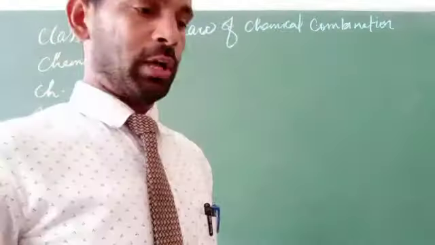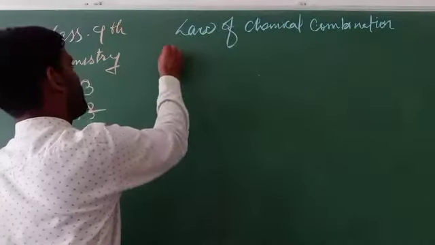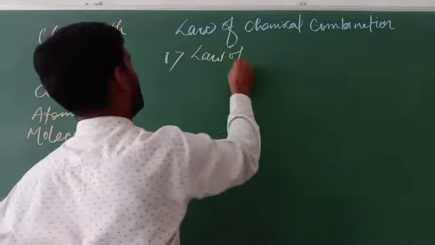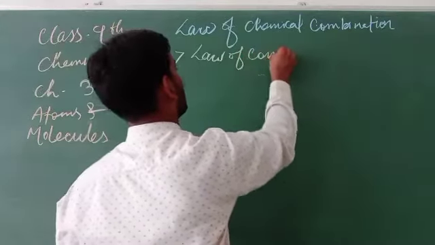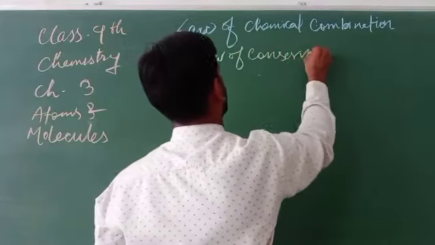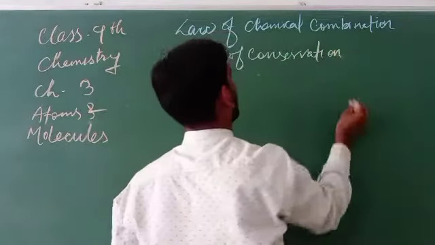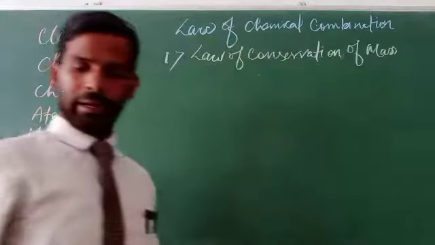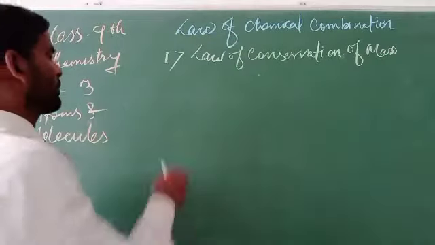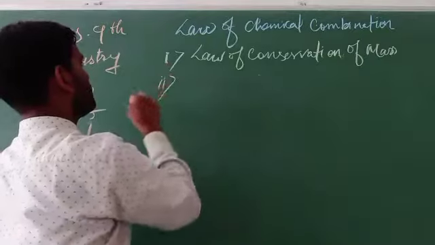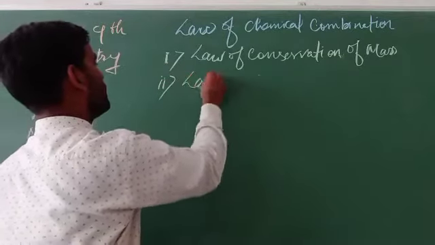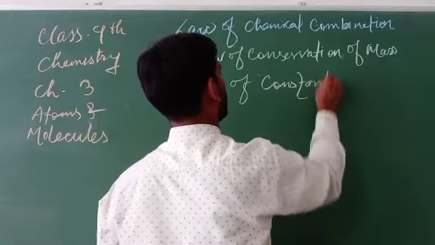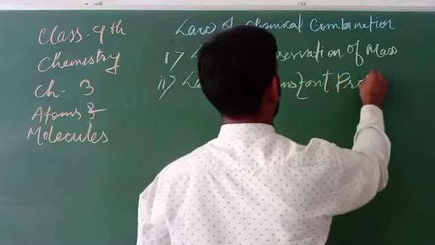There are three laws of chemical combination. The first one is the law of conservation of mass. The second is the law of constant proportion.